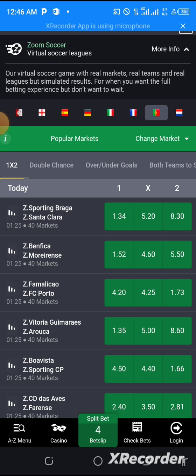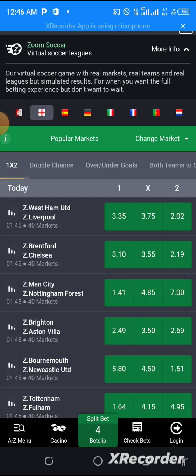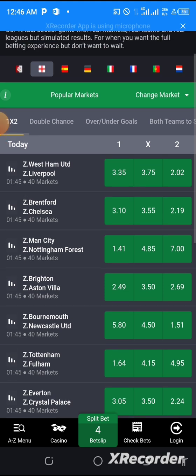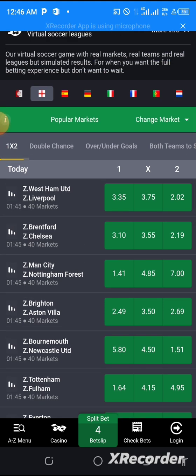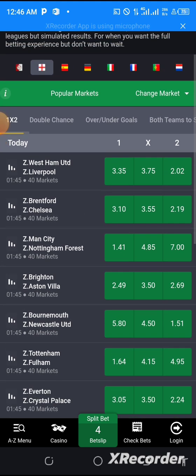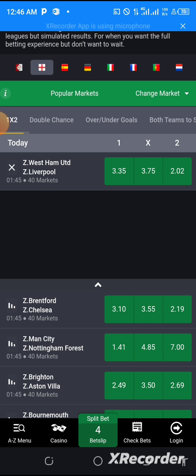And also, anytime you want to play straight winning, make sure you check their statistics. Make sure you open their table, check their forms before you play any straight winning. For example, you open this Liverpool.